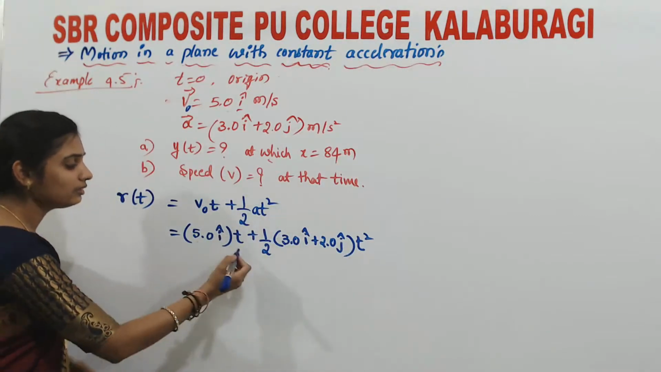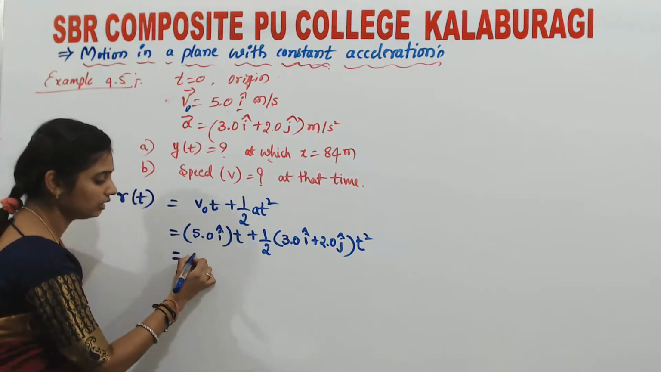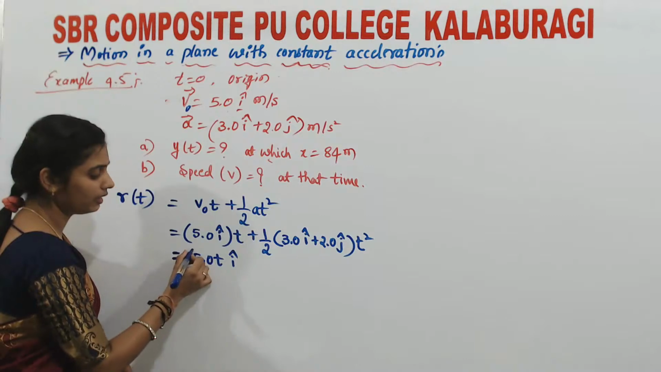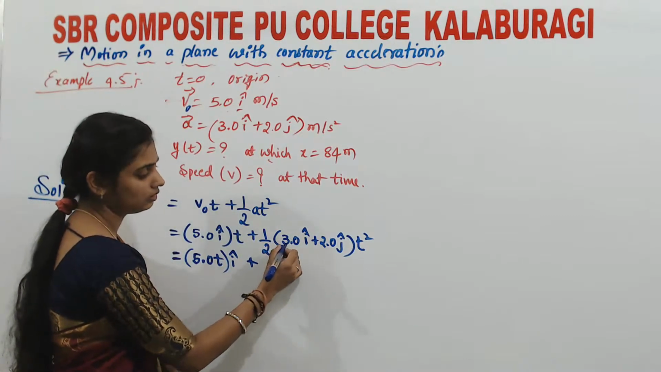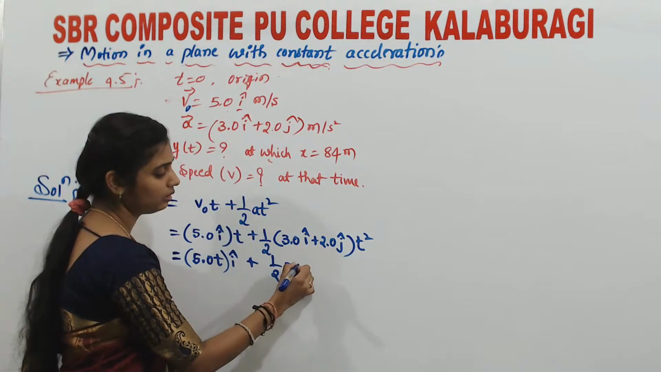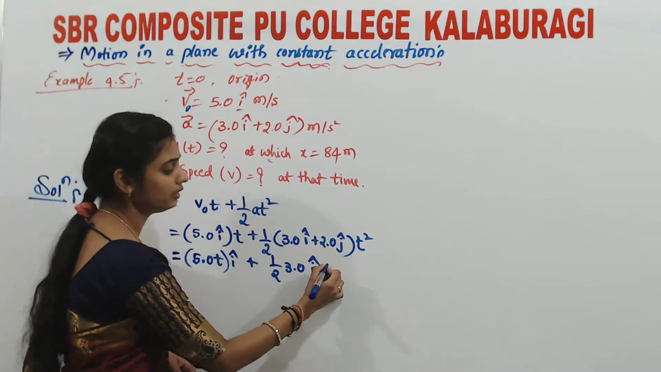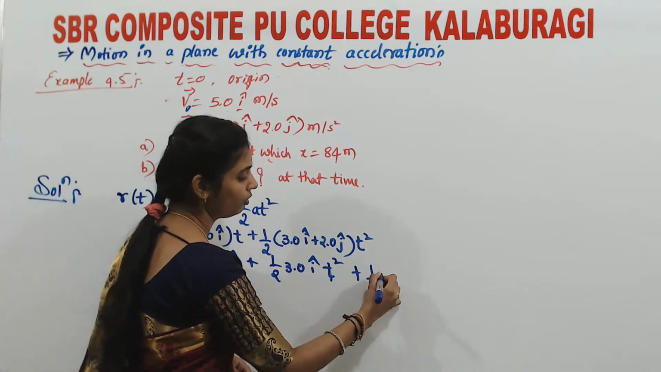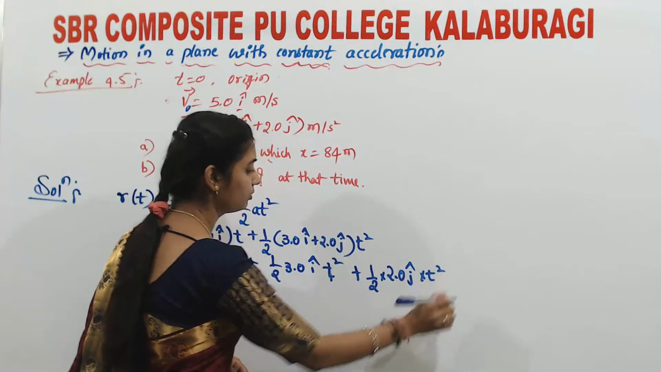Now let us simplify. 5.0 into t gives 5.0 t i cap, plus half of 3.0 i cap, multiplying t square inside, into t square, plus 1 by 2 into 2.0 j cap into t square. So look at that.